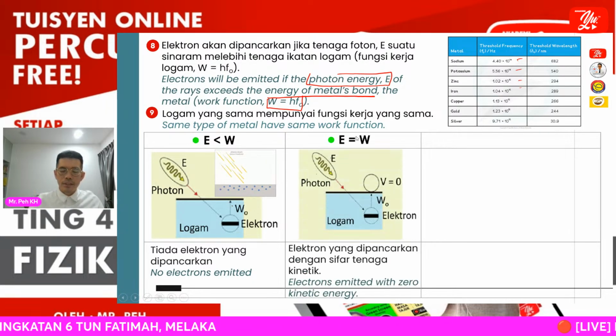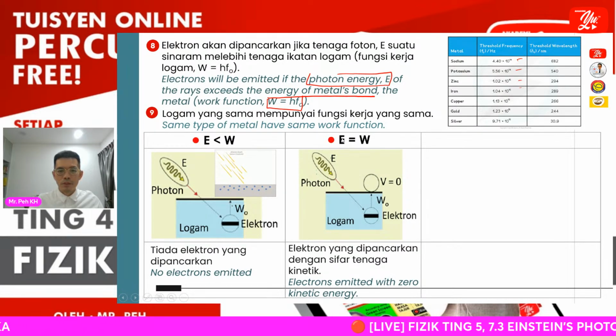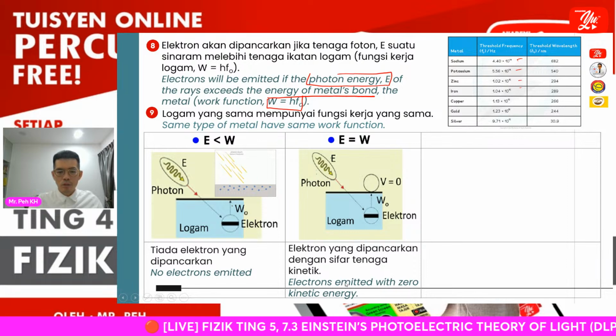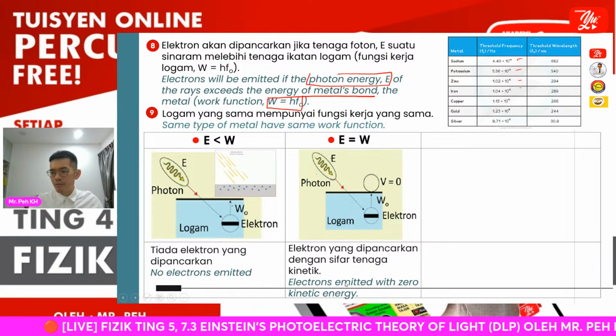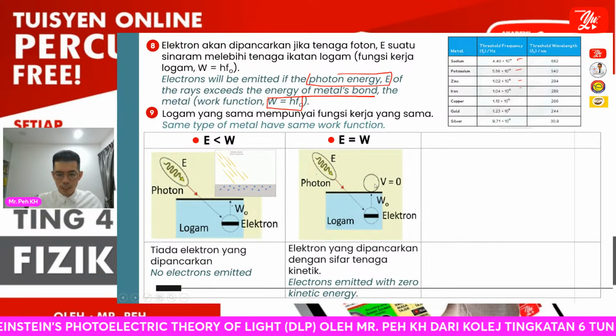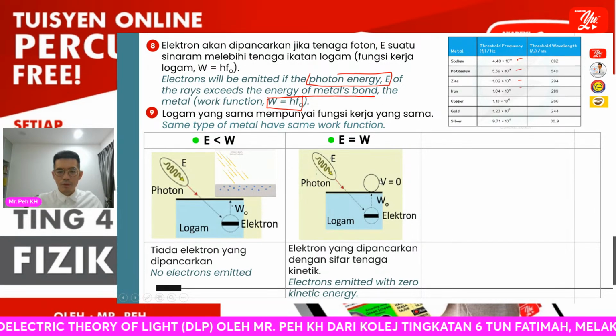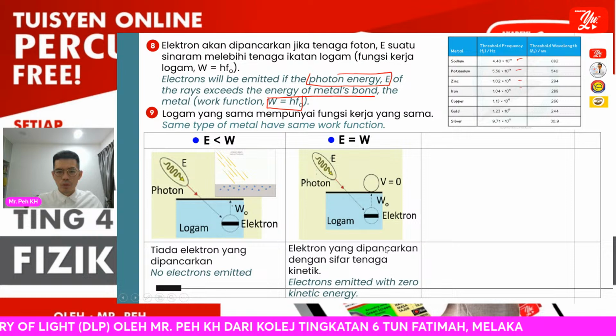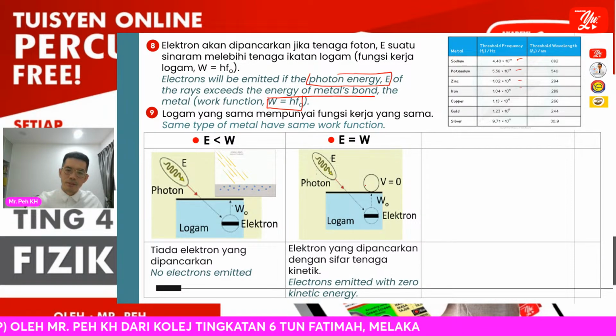Okay, so then the next is when E equals W, that means the photon energy equals the work function. The electron gains enough energy to overcome the metal bond and is emitted with zero kinetic energy at the metal surface.